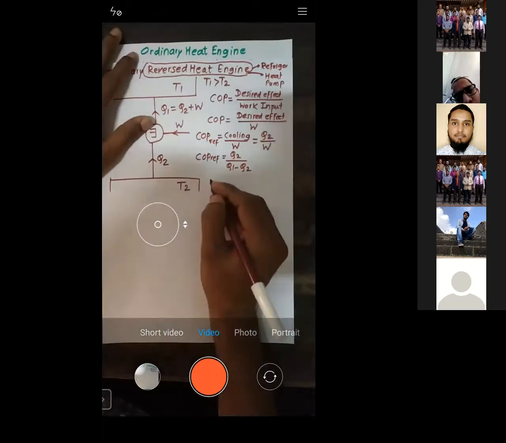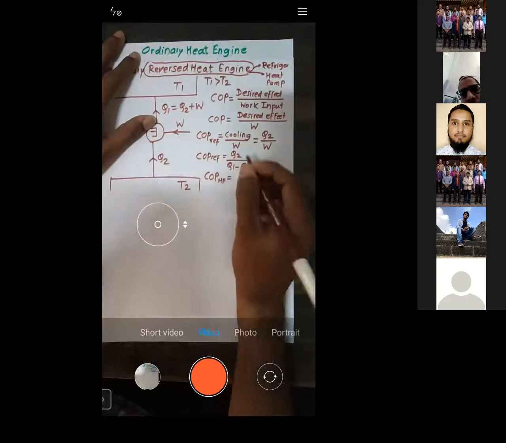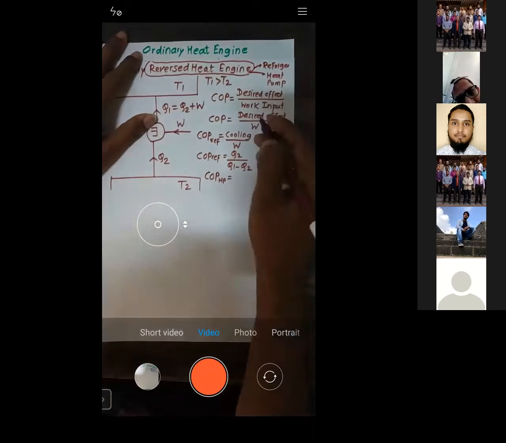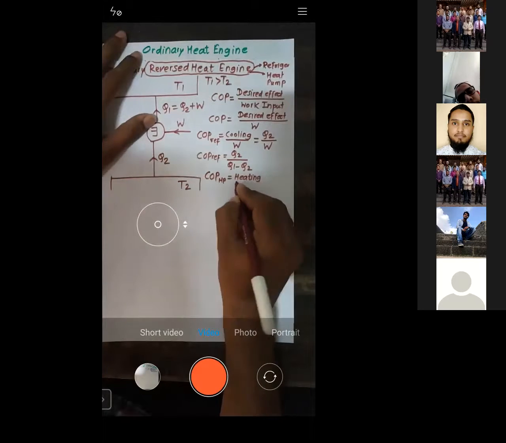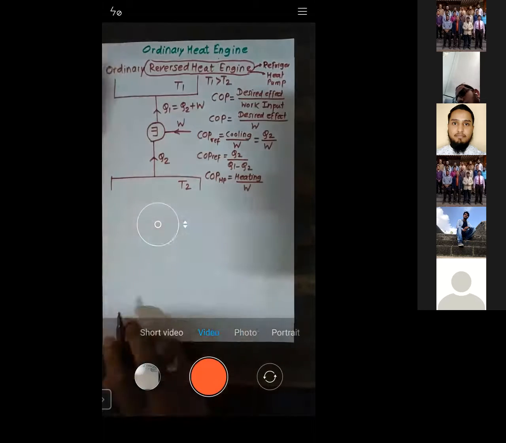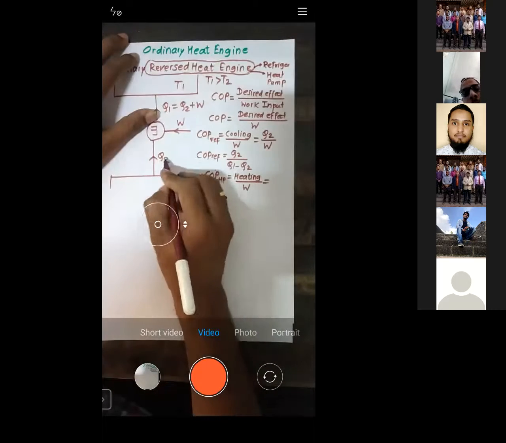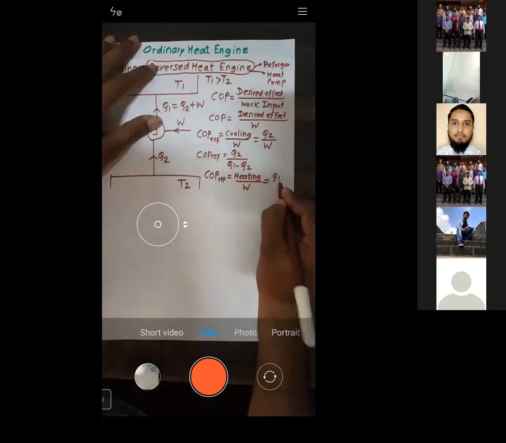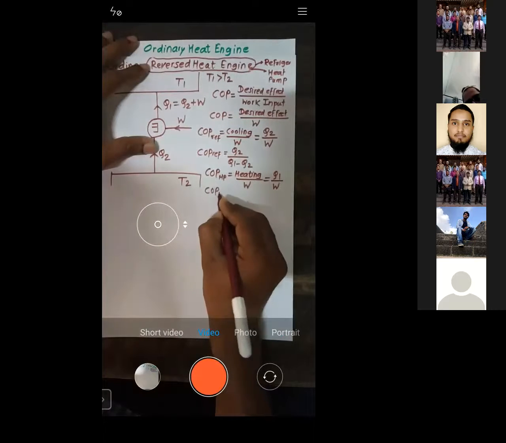Right, now exactly the reverse thing. Let us calculate the COP of a heat pump. So what is the desired effect in a heat pump? In a heat pump, we want heating, right? So heating upon W is the desired effect. If Q2 is giving cooling, obviously Q1 will give you heating, right? So it is Q1 by W.